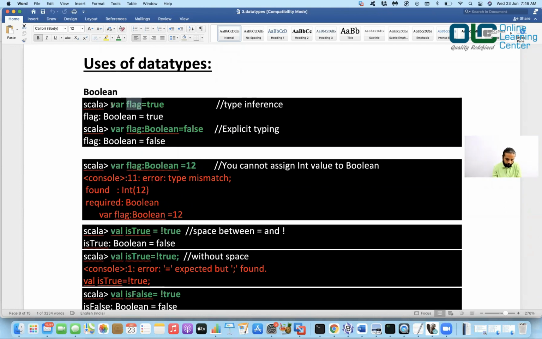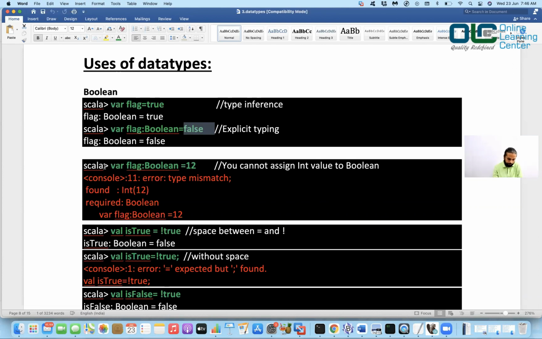So number one, you're just defining a variable called flag and assigning a value called true to it. Done. Number two, you are saying var flag colon Boolean is equal to false. And when you do that, you are explicitly telling that I want to define a variable called flag, and that should be of Boolean type, and it will have a default value equal to false. In both of these examples I've just used var, but you can also use val. No good reason why we did not use val. You can use either var or val.